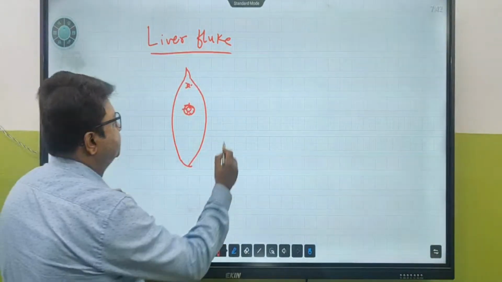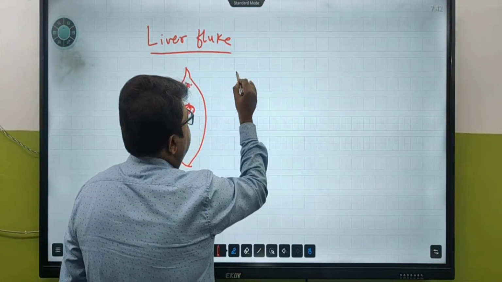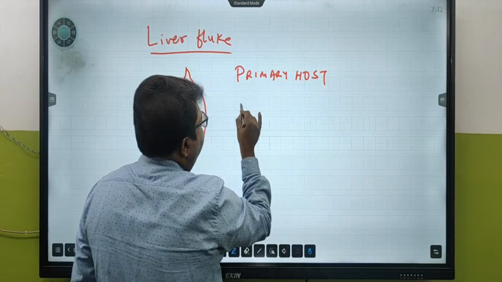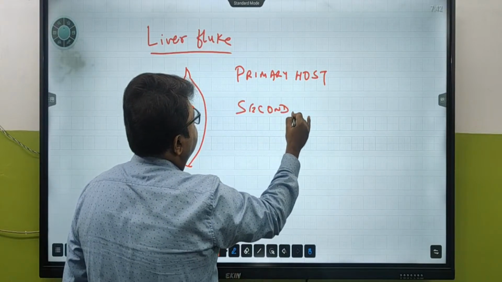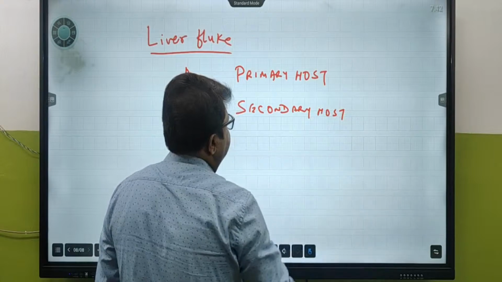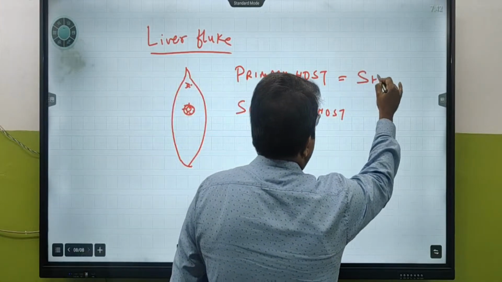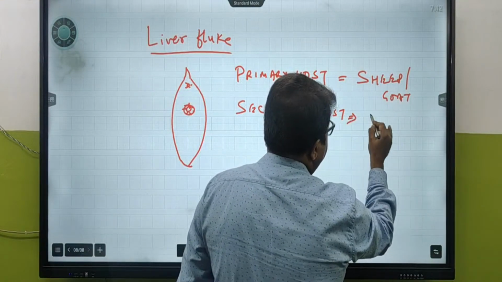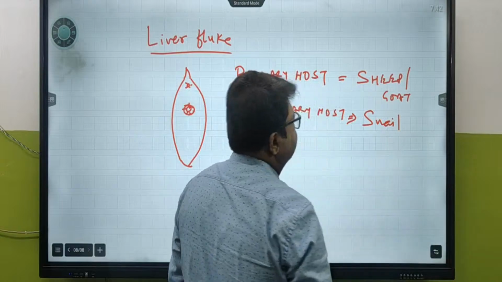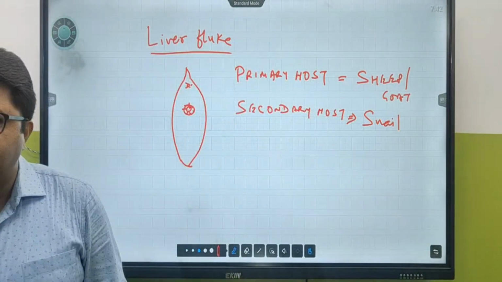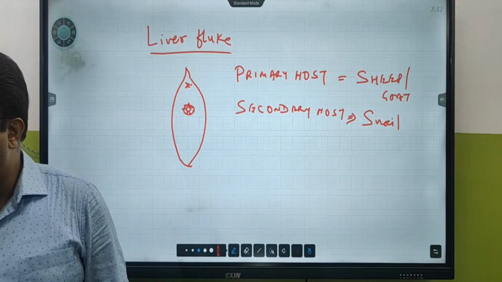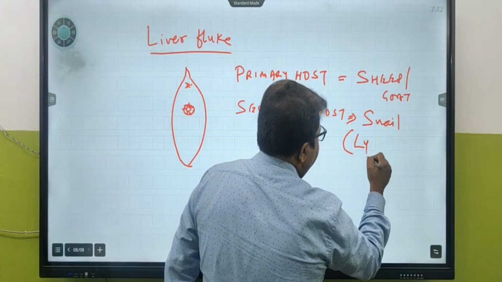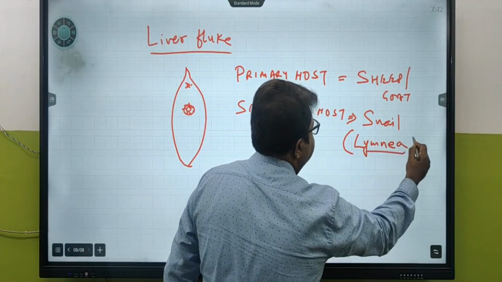This liver fluke, to complete their life cycle, needs two hosts: the primary host and the secondary host. The primary host can be sheep or goat. The secondary host is snail. Mind you, the scientific name of the snail is Limnaea.